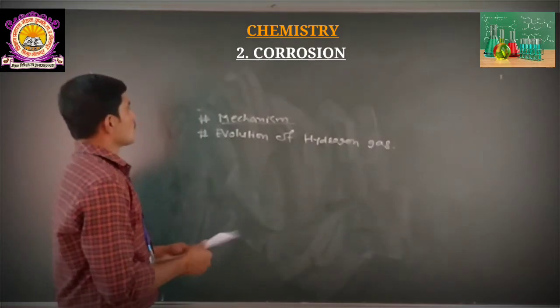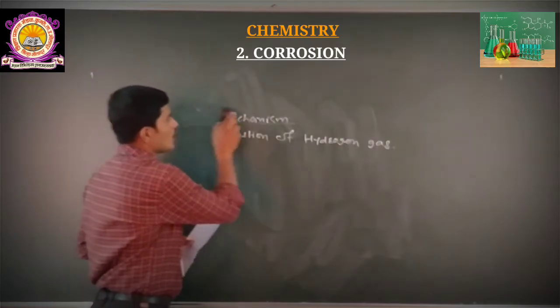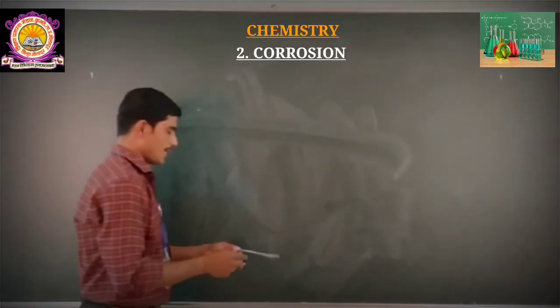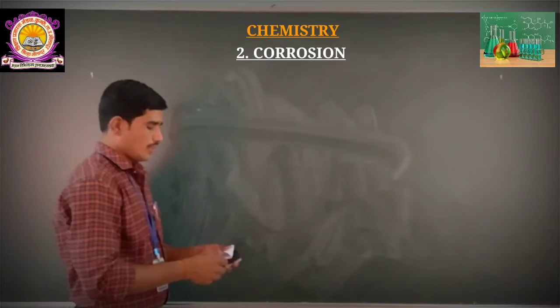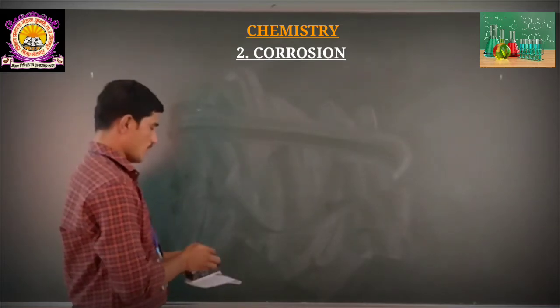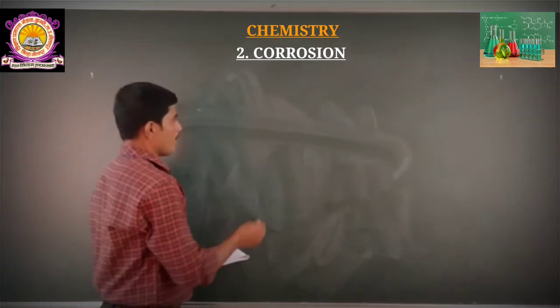To understand this mechanism, we are going to consider one diagram, and that diagram will be useful for understanding the mechanism.